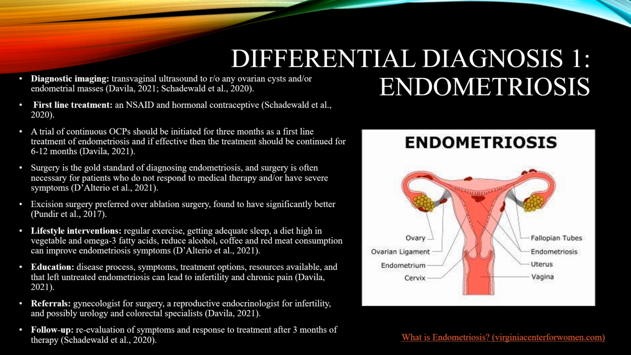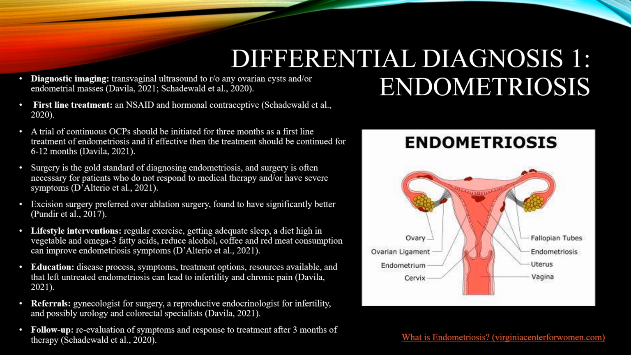Lifestyle modifications that should be implemented as well include regular exercise, getting adequate sleep each night, a diet high in vegetables and omega-3 fatty acids, and reducing alcohol, coffee, and red meat consumption. These are all lifestyle modifications that have been found to improve endometriosis symptoms. Education should include the disease process, symptoms, treatment options, resources available, and that if left untreated, endometriosis can progress to infertility and chronic pain.